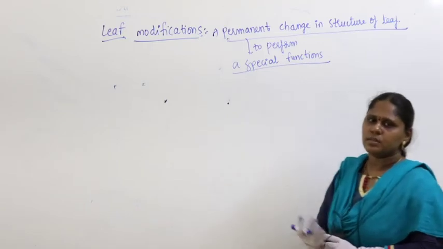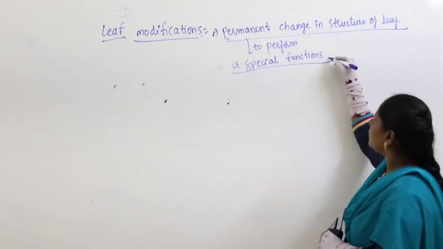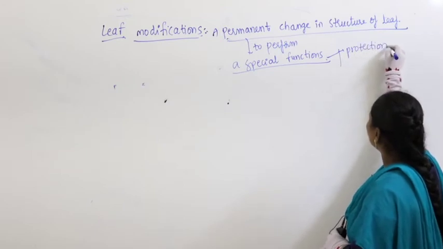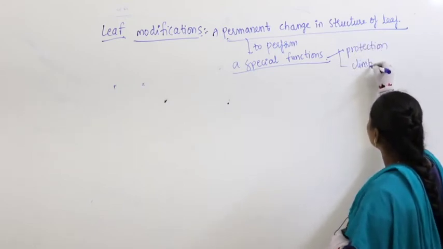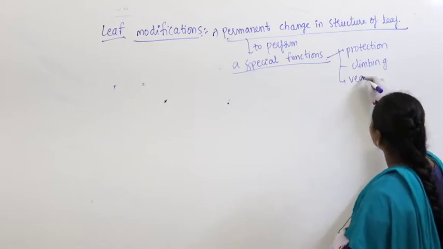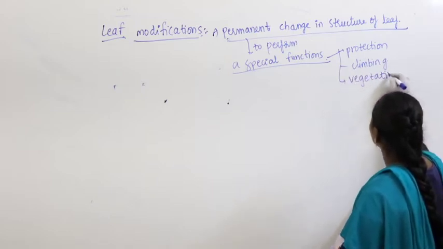So what are the special functions here? Maybe for protection or maybe for climbing, or maybe for vegetative propagation.